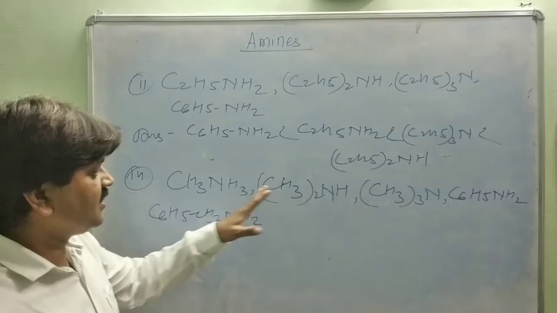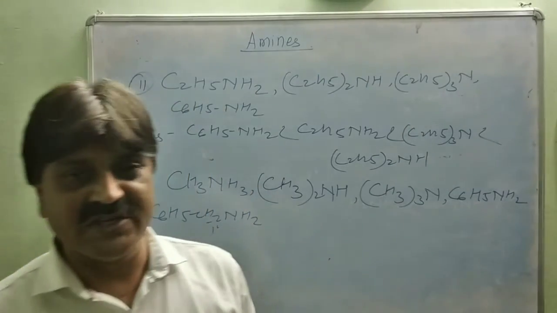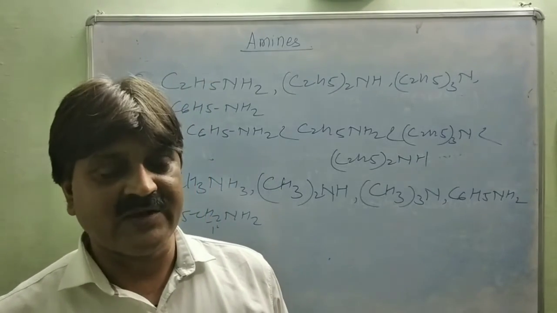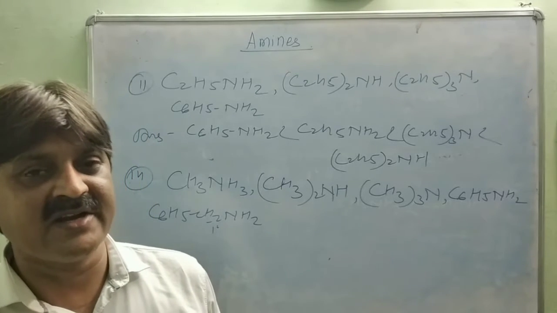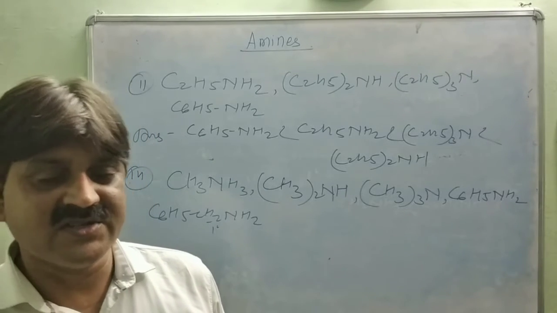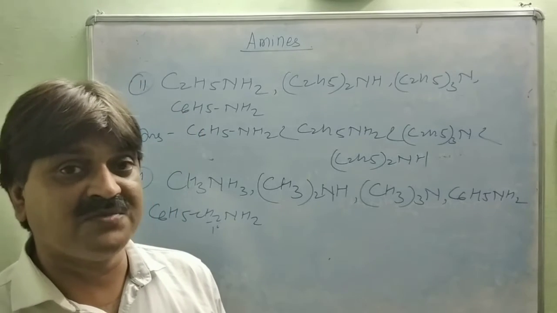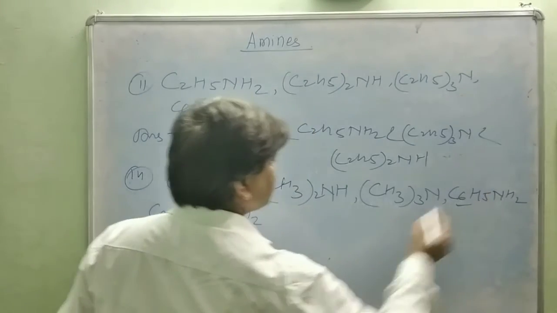In the case of methylamines, the order is due to steric hindrance, the plus I effect, and the solvation effect. It was found that the order of basicity is secondary is greater than primary is greater than tertiary. So the basic strength is very less in the case of the aromatic amine.